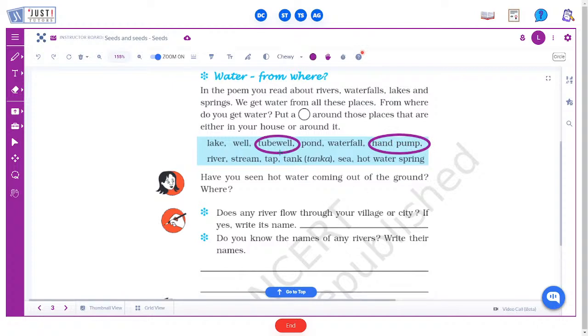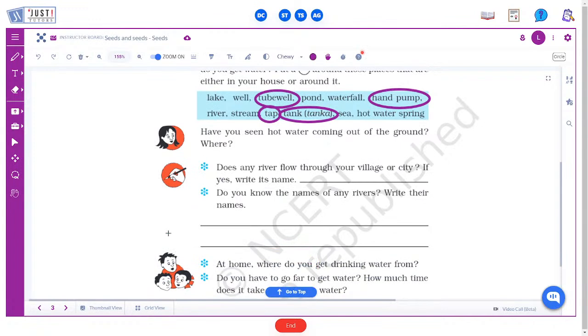Then we have a tank and a tap. Almost everyone would be having that at home, right? So these are the places from where we normally get water. Now some of you might circle river or pond. Some of you must be having a well as well, so you can circle that according to you.